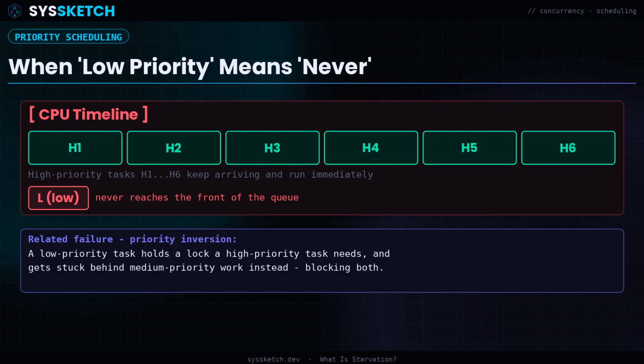There's a closely related failure called priority inversion, where a low priority thread is holding a lock that a high priority thread urgently needs, but the low priority thread itself gets stuck behind unrelated medium priority work. So the high priority thread ends up waiting on the lowest priority thread in the system, indirectly. This exact bug once caused mysterious resets on NASA's Mars Pathfinder rover, which is part of why priority inversion is now a textbook case study in operating systems courses.